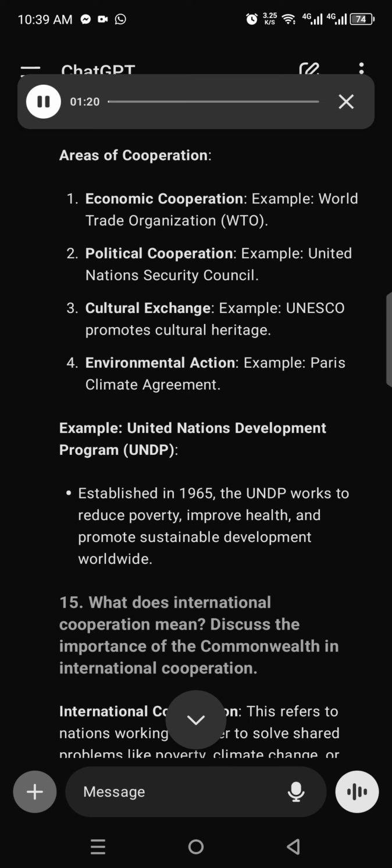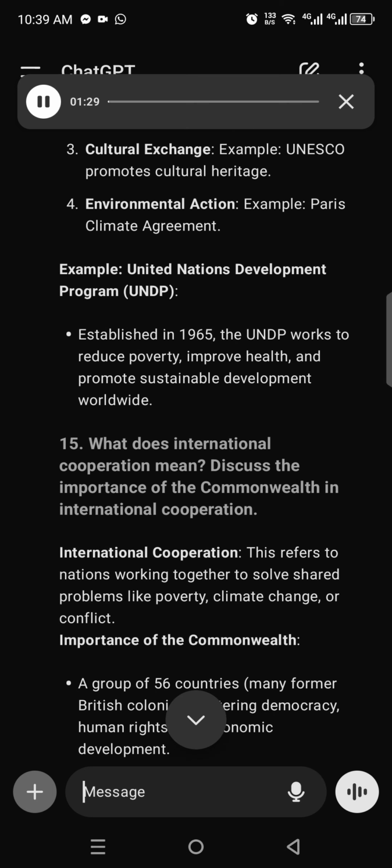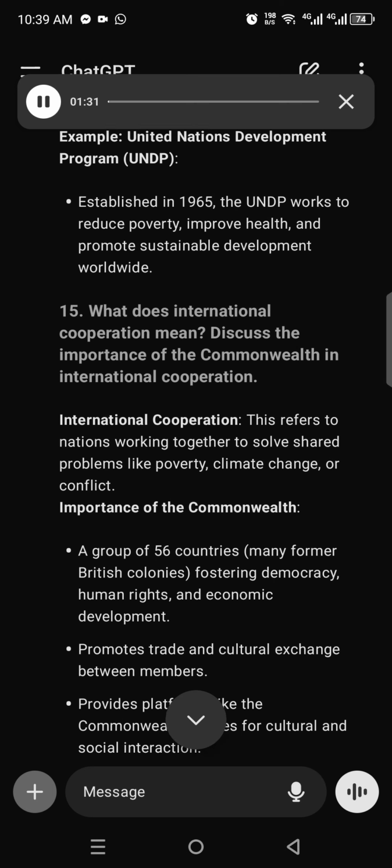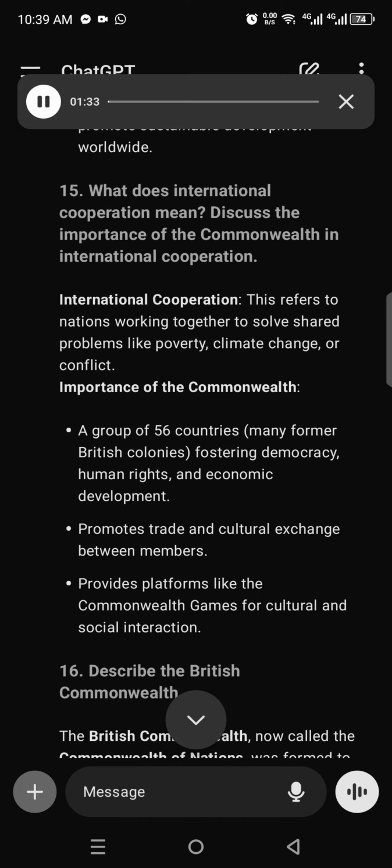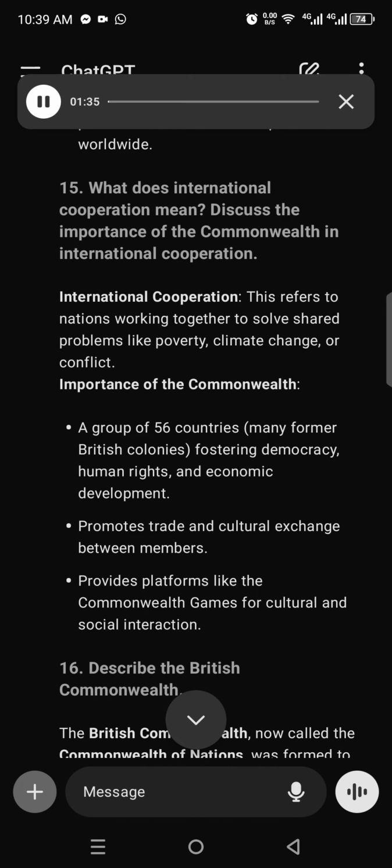Example, United Nations Development Program, UNDP. Established in 1965, the UNDP works to reduce poverty, improve health, and promote sustainable development worldwide. 15. What does international cooperation mean? Discuss the importance of the Commonwealth in international cooperation.